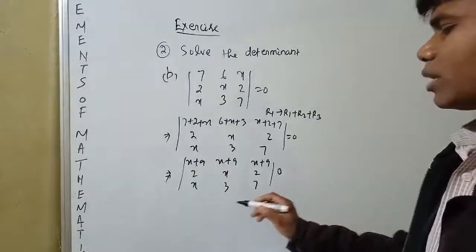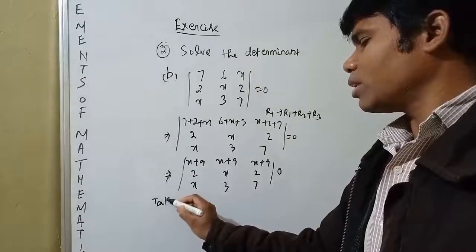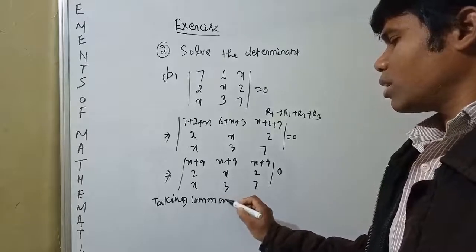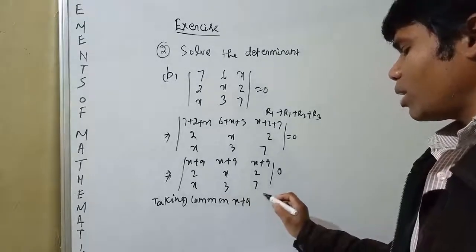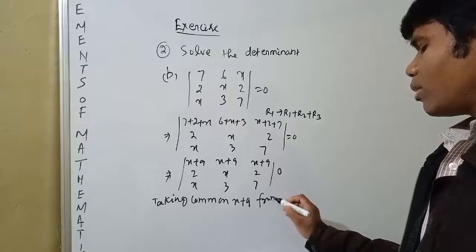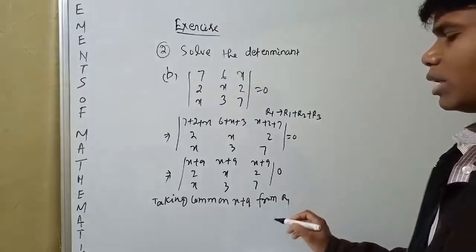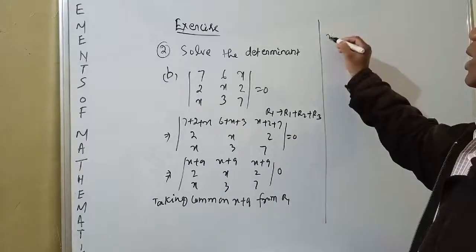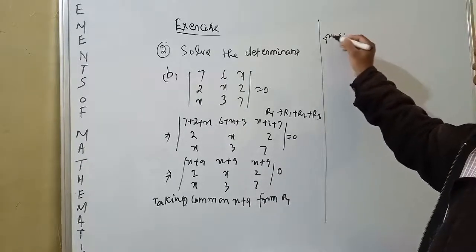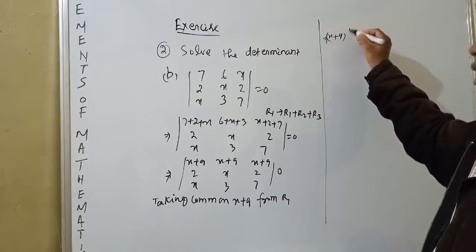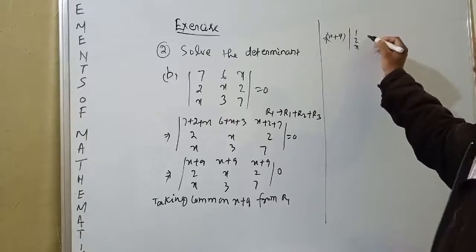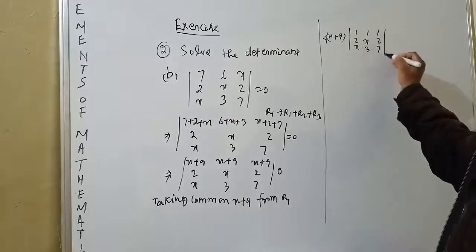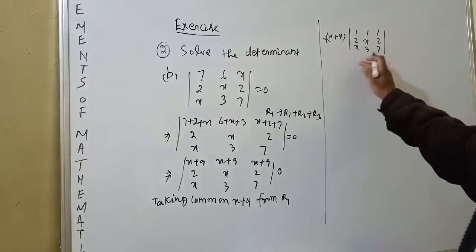Now taking common x plus 9 from R1. Okay, that is x plus 9 times the determinant with rows 1, 1, 1; 2, x, 3; and 1, 2, 7.